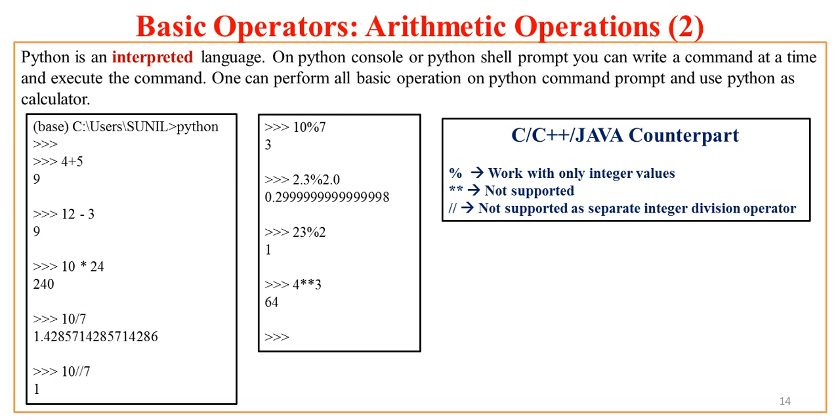And in C, C++, Java, double slash is not an integer division operator, rather it is used to comment the code. Two front slashes will tell the compiler in C, C++, Java that whatever is followed by a double front slash is a comment for the program.